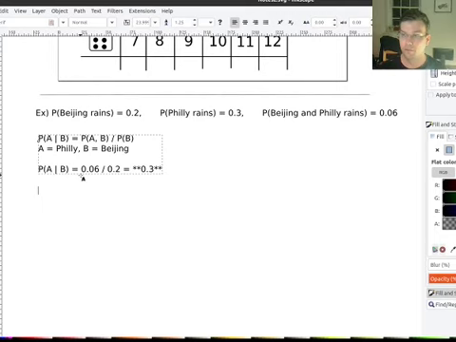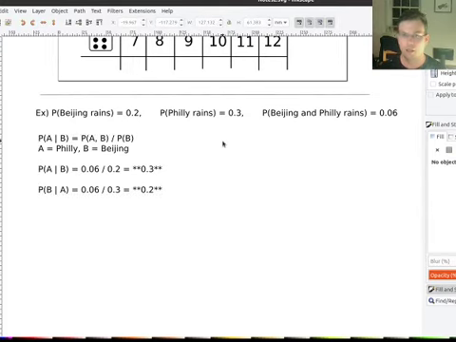Let's check the other way around. What if I know that it's raining in Philly? What is the probability that it's raining in Beijing given that it's raining in Philly? Again, I'm just going to plug in the formula, 0.06 over 0.3. That gives me 0.2, which is also the probability that it rains in Beijing no matter what. So what we notice is that it doesn't matter whether one is happening or the other is happening. They don't affect each other.